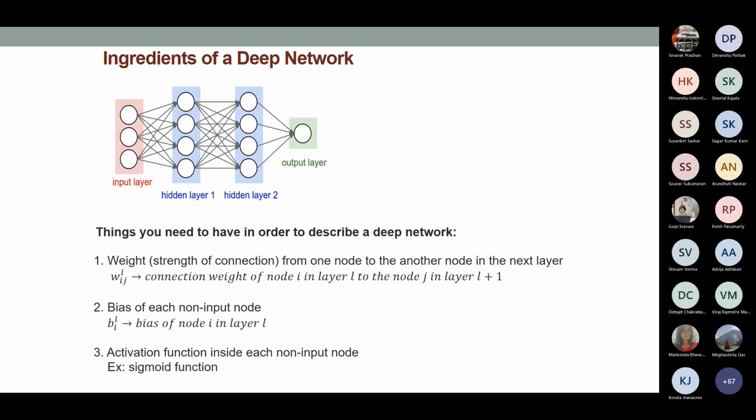Okay, so there are many representations people actually talk about. In my case, I'm simply saying that the activation function is inside each non-input node, something like the sigmoid function, and we are going to see some other activation functions later on. This activation function is essentially going to achieve this non-linearity. You have seen which side of this line it belongs, left and right, and things like this. So the activation function is essentially introducing non-linearity in your model.